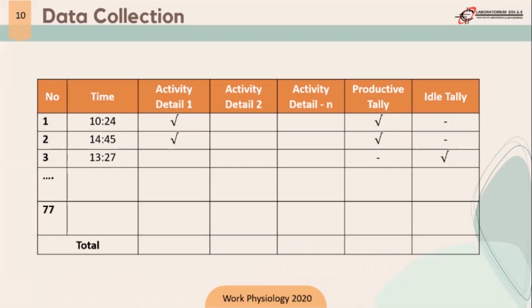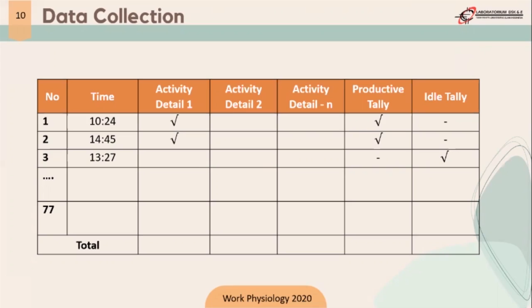But if, when we start observing the worker, the worker is not doing any activity, we call this an idle tally. We can fill in the data collection based on the randomization numbers. After that, we can get the total of the productive tally and the idle tally.